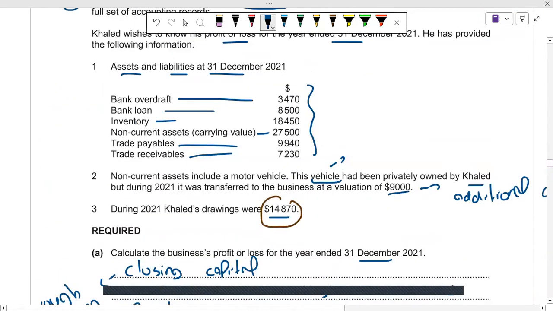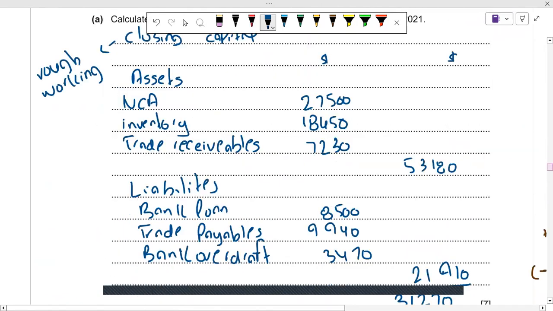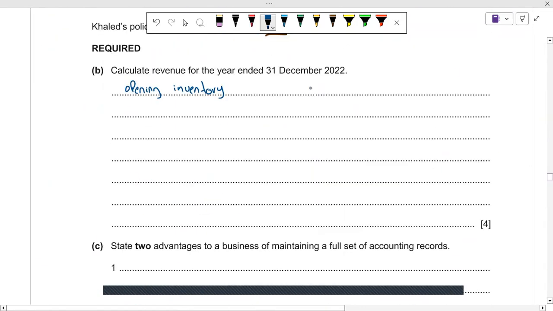And you can see that this is our opening inventory, 18,450.